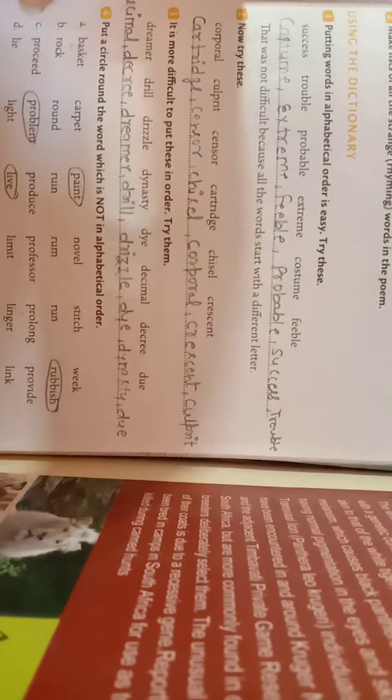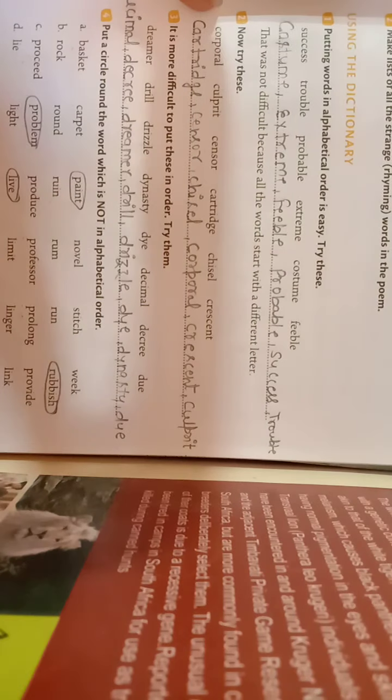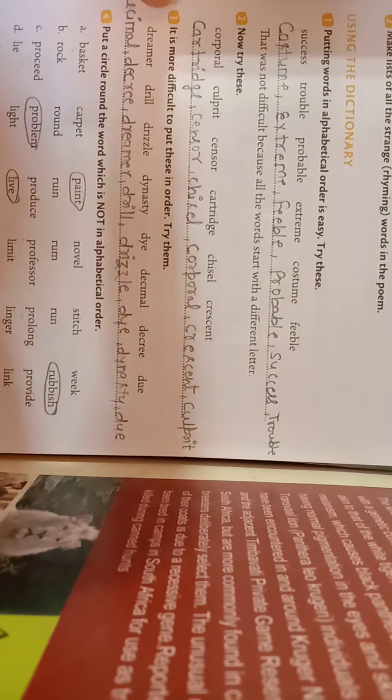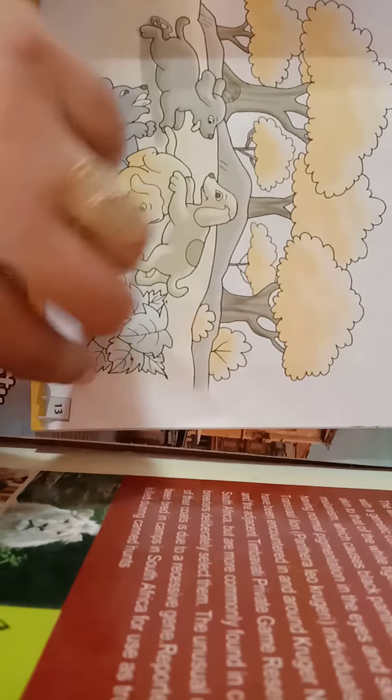Then this exercise, punctuation mark. Exercise number A, B, means 1, 2, 3 and 4 of page number 11. Exercise number A, B, means 1st and 2nd of page number 12. Exercise number 3rd of page number 13. Okay.